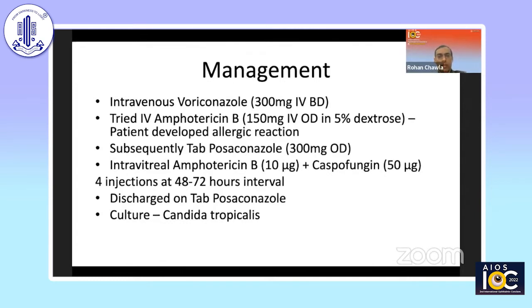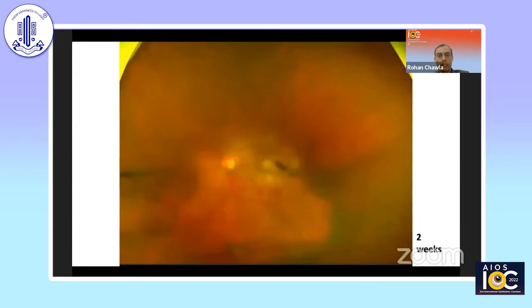Subsequently, our infectious disease consultants advised that we start her on tablet posaconazole. Simultaneously, we also started treating her with intravitreal antifungals. We gave her around 4 injections of a combination of amphotericin B and caspofungin at an interval of about 2 to 3 days. Finally, she was discharged on tablet posaconazole. The culture also finally grew Candida tropicalis. So it was not Candida albicans, but Candida tropicalis. Probably these other species of Candida are much more virulent, and we probably need to treat them with this combination, as we saw in our cases.